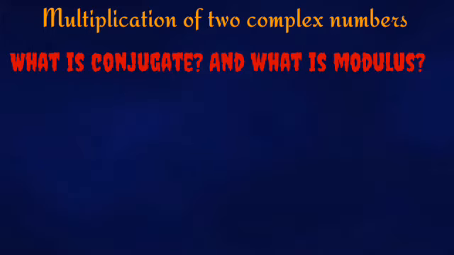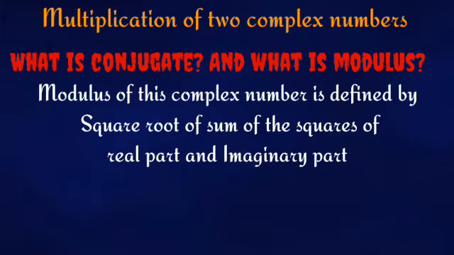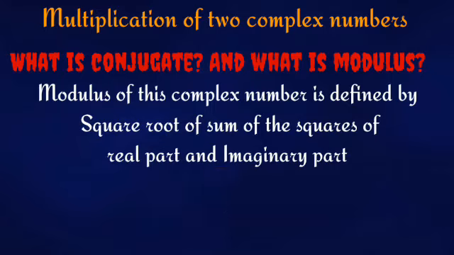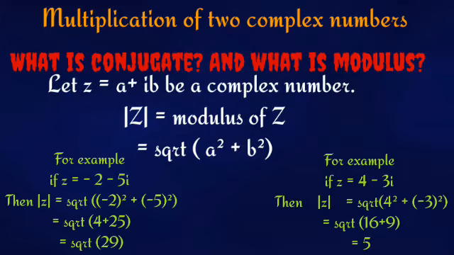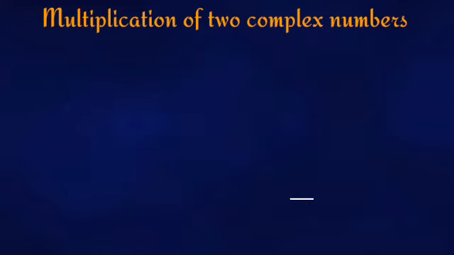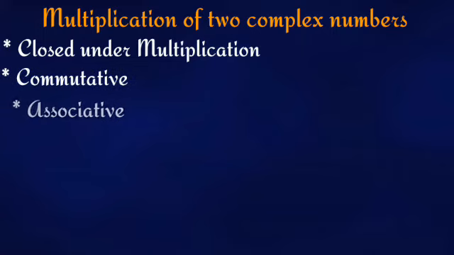And the modulus of a complex number is the square root of the sum of the squares of the real part and the imaginary part separately. That is, in simple words, if a plus ib is a complex number, then its modulus will be root over a square plus b square. This modulus of a complex number z is denoted by mod z and the conjugate of the complex number z is denoted by z bar. Okay, we will discuss the geometry of both the modulus and the conjugate more elaborately in our next video. Now let's come back to our algebra of complex numbers once again.